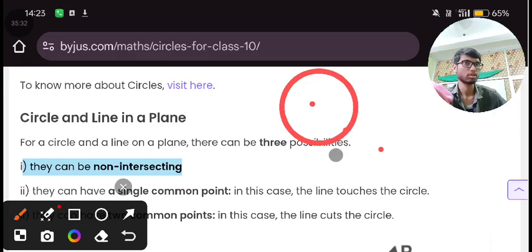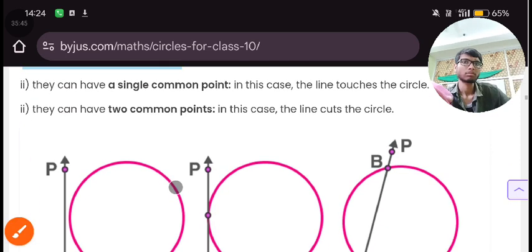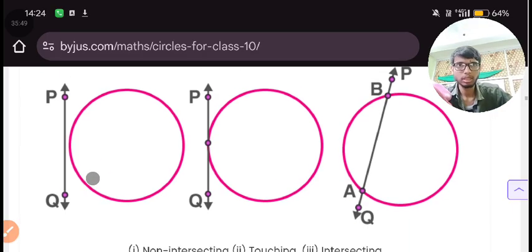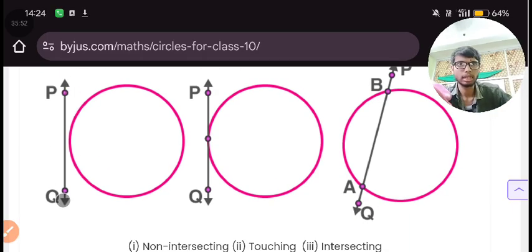These are 3 points. Now look over here, there are 2 points, this and this.